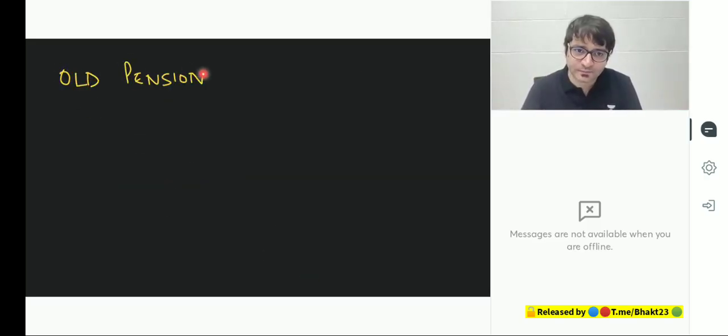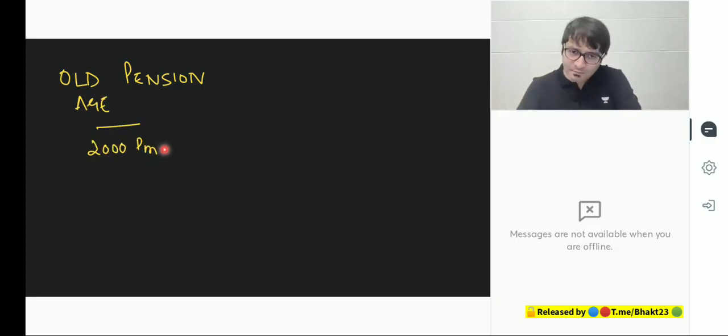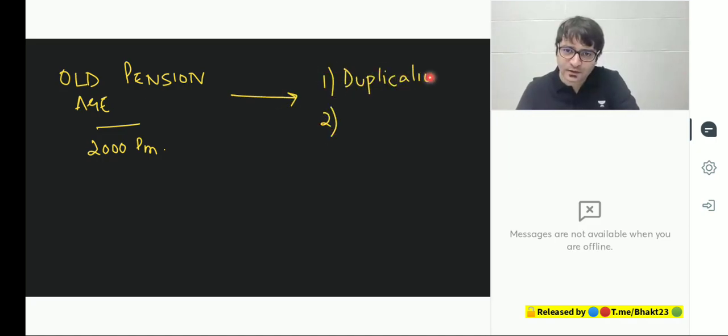Let's assume for a while that I'm a woman above the age of 60 and I'm eligible for old age pension. She gets an old age pension, which is 2,000 rupees per month. For example, prior to Aadhaar, there used to be two problems associated with this. One was duplication. The other was leakage.